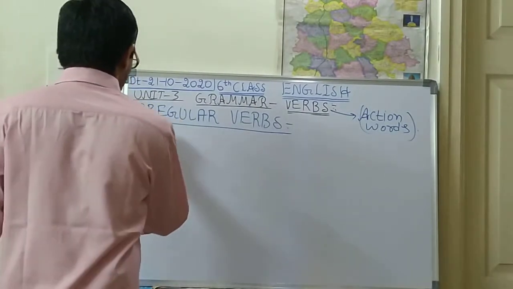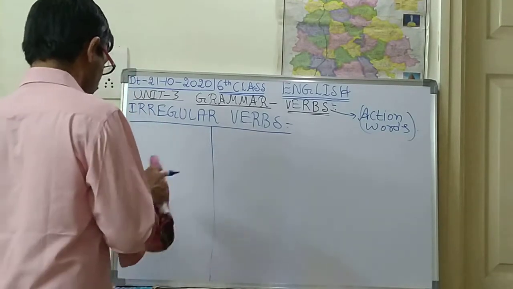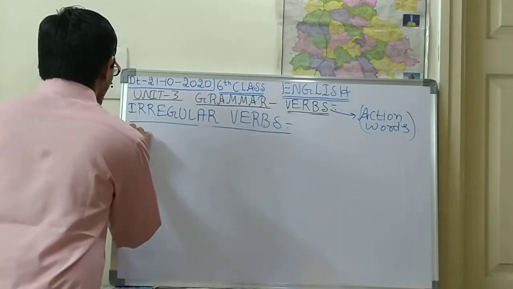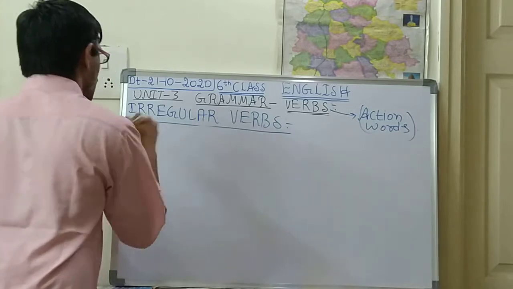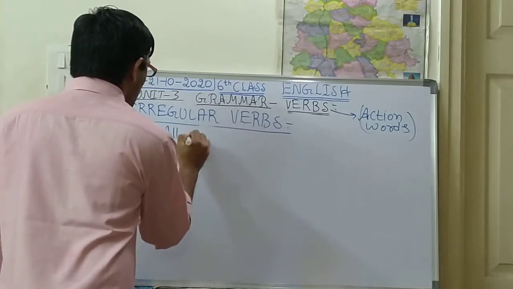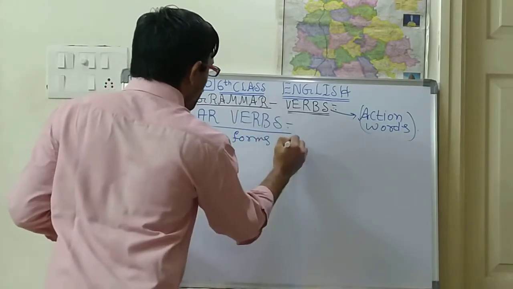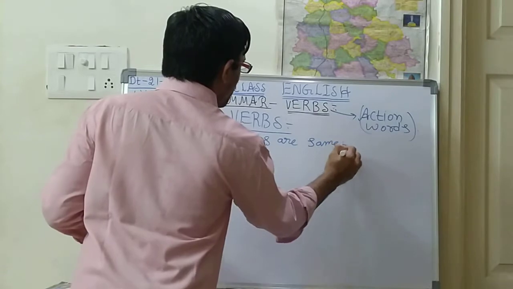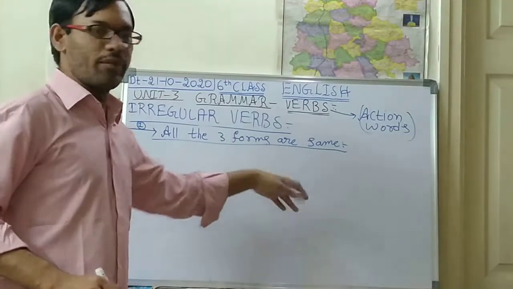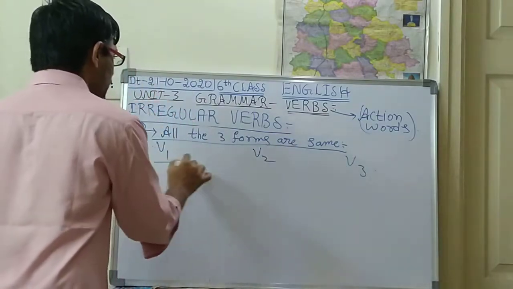So see the first form. Irregular verbs will be coming in three forms. The first one is where all the three forms are same. This is the first form. This is the first thing. So all the three forms will be same, that is, V1, V2, V3. These three things will be same.